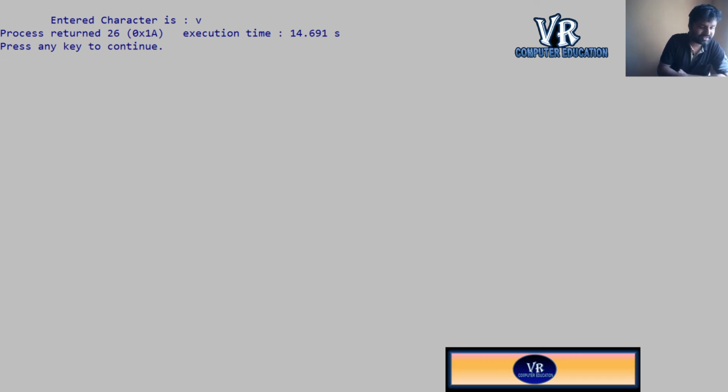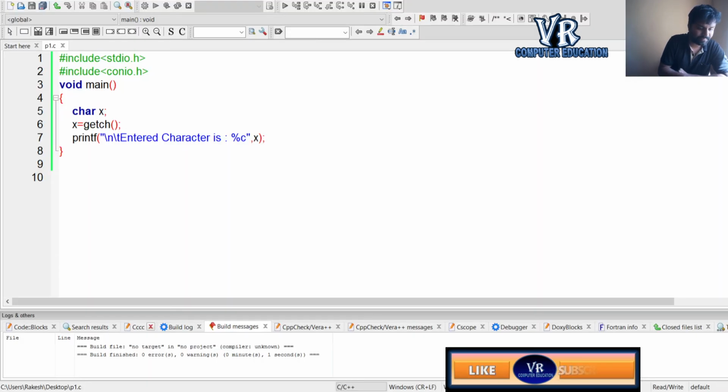The next function we will see is getche. A simple change here: I'll write getche, that's all. x equals getche. Now we execute this, and what will be the output?